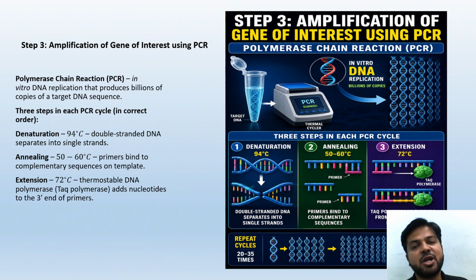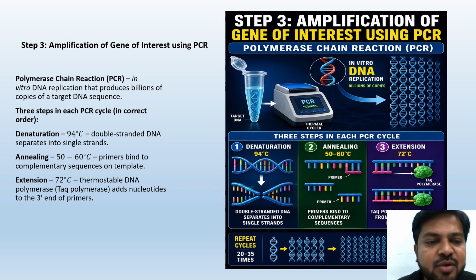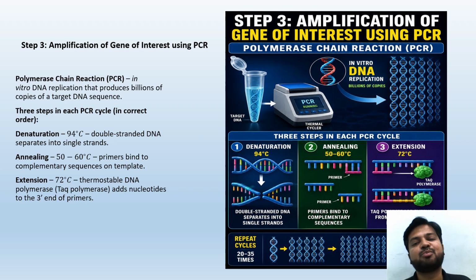Step 3 of this rDNA technology is amplification of the gene of interest. So after cutting and after identifying, then we are going to amplify. We are going to produce it multiple times. How are we going to produce? Through obviously polymerase chain reaction. In vitro DNA replication that produces billions of copies of the target DNA sequence is called polymerase chain reaction.